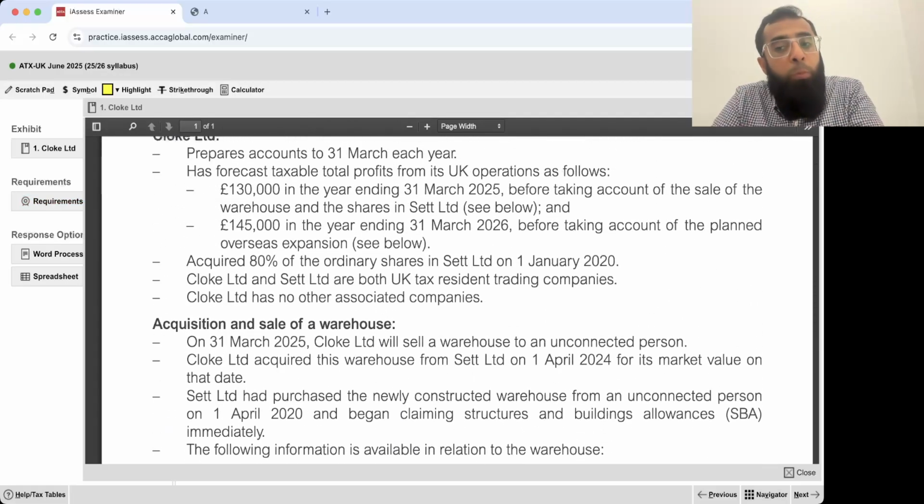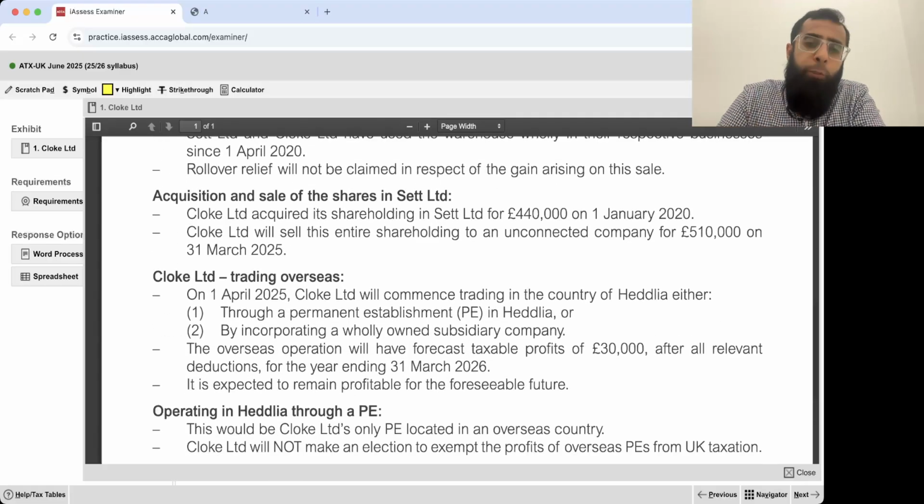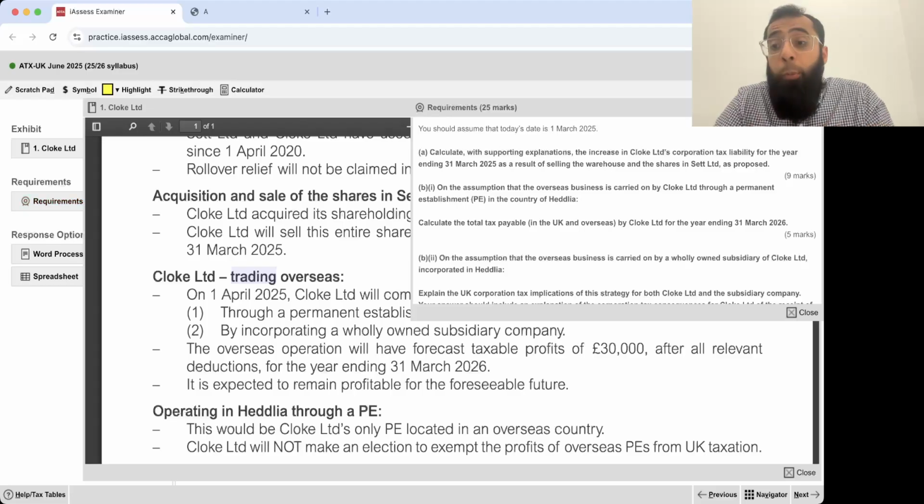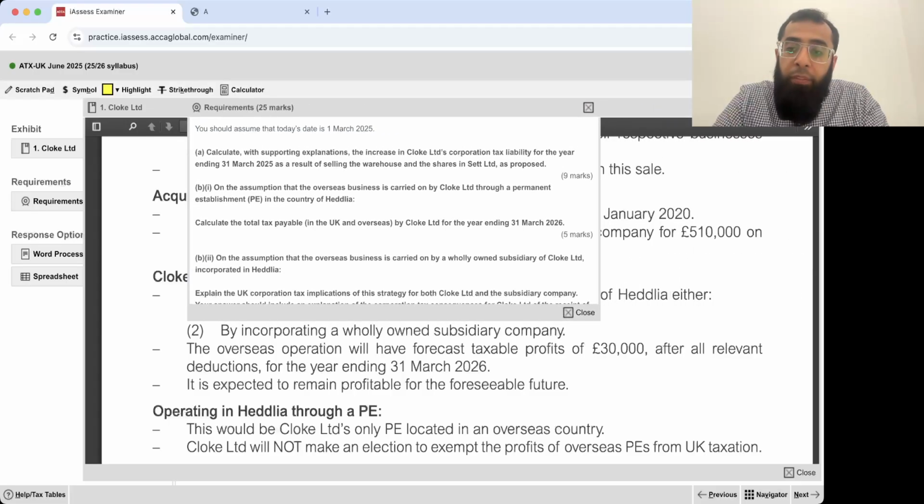One was in relation to March 25, where there was sale of warehouse and shares in SET Limited. And then for the next year, it was for overseas expansion. If you want, you can read the whole question together also. But since now it is trading overseas, which is of next year data, you can go and refer to the requirement. Since the data is fresh in your mind, when you are reading the question, it's better that you see if there is any requirement which you can deal with at this step. You should assume that today's date is 1st March 25.